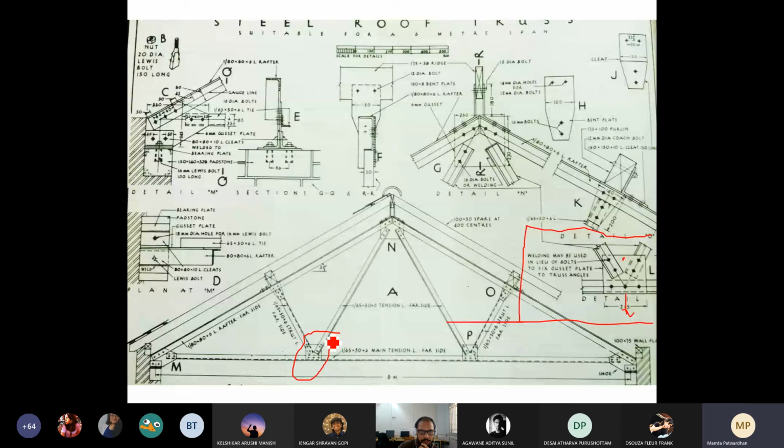All these connections, all of them. I'll add this slide to today's PPT and then upload it so that you have this to refer to. And you'll get all the details.